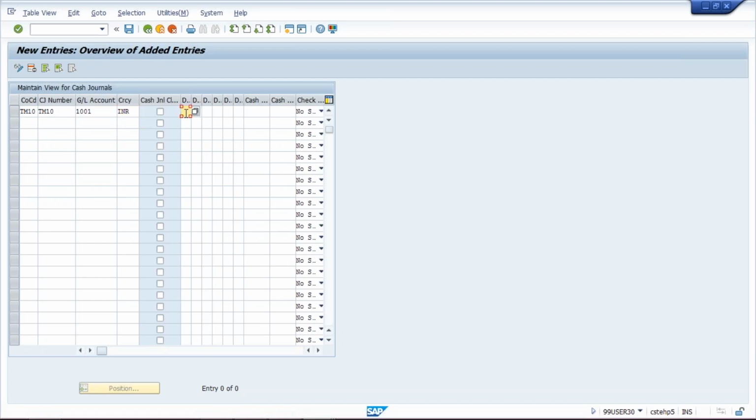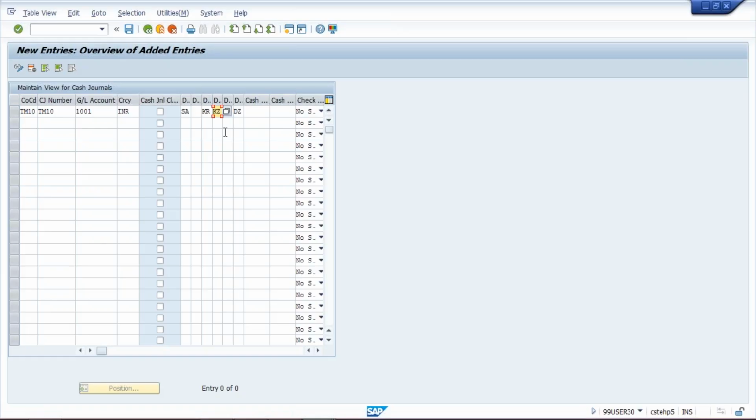And then here few document types we are going to give. This DR document types is related to DZ document types are related to vendor invoices, vendor payment.